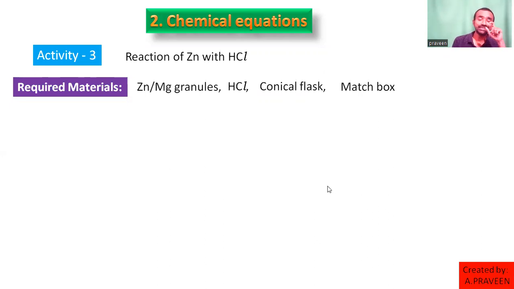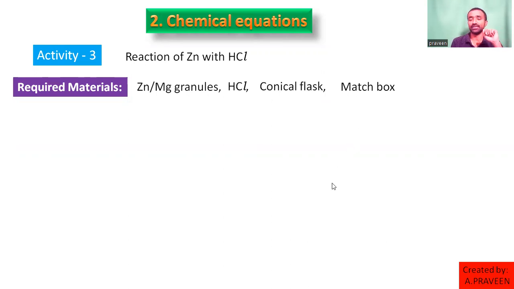Why? In this reaction, we will observe liberation of gas. Sir, how do you know directly? No problem. We don't know. You can perform it once, then realize what happened. Then again, conduct the same activity with the observations.